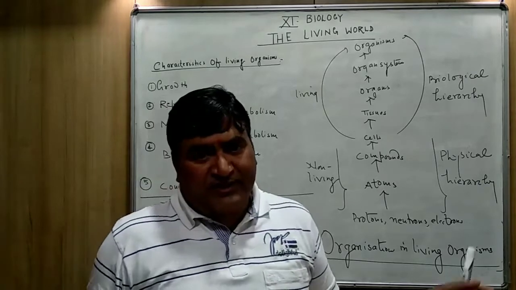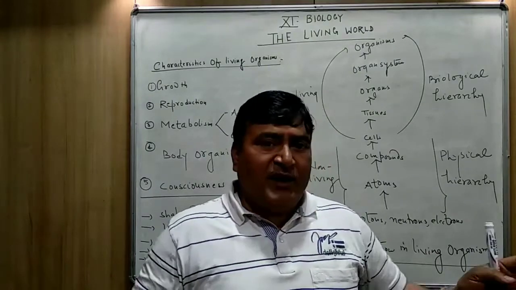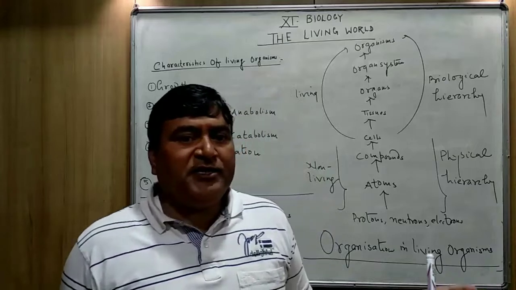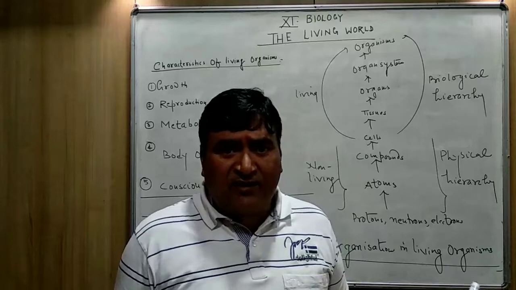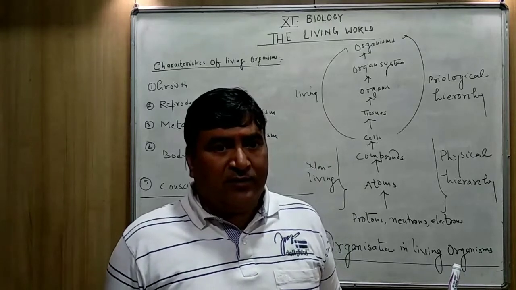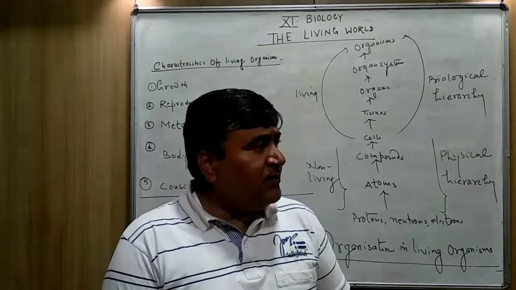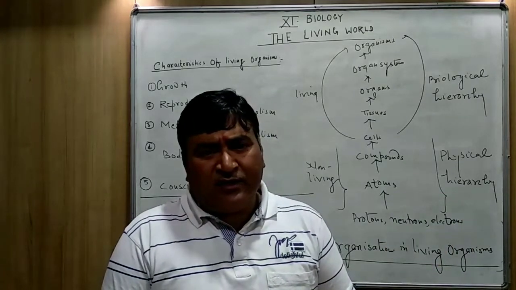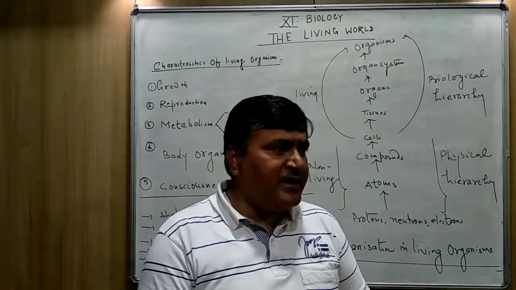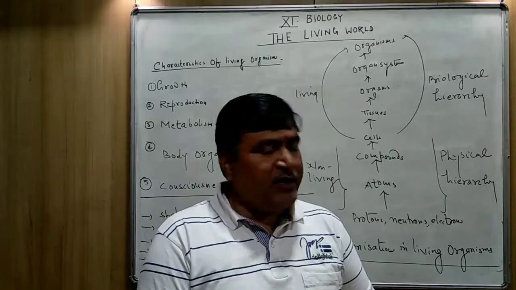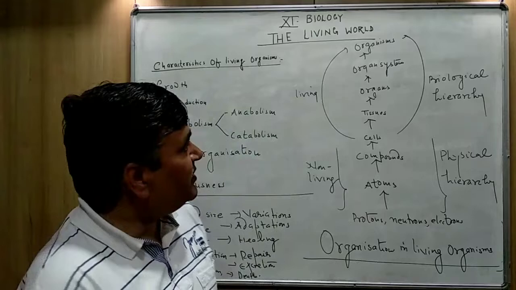Like mountains, there is the growth of the mountains also, sand also. But that growth of the mountain is due to the deposition of the different layers. This is external growth. But in human being, in all other animals, in plants, in all the living things, the growth is internal. And internal growth doesn't take place in the case of non-living things.